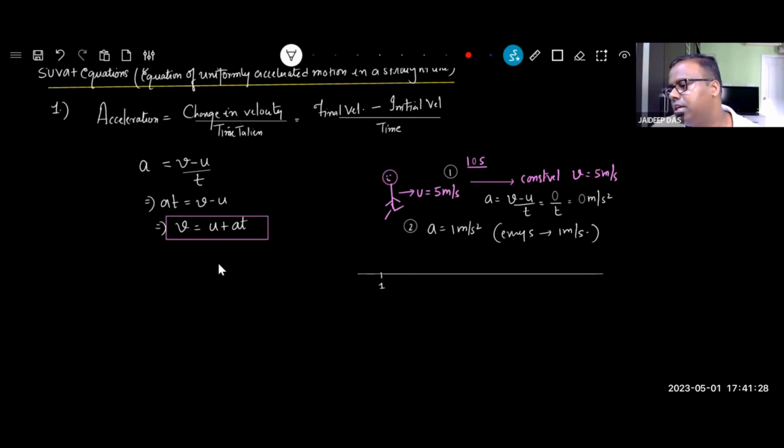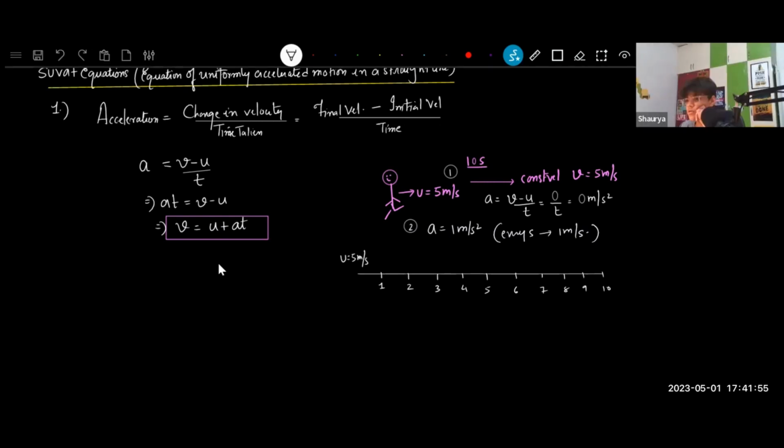This is the first second, second, third, fourth, fifth, sixth, seventh, eighth, ninth, and 10th. He started with how much? His u was equal to 5 meters per second. Tell me, at the first second, what should be his speed? He's accelerating at 1 meter per second.